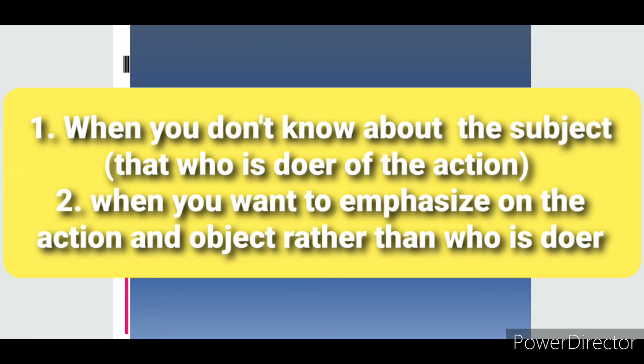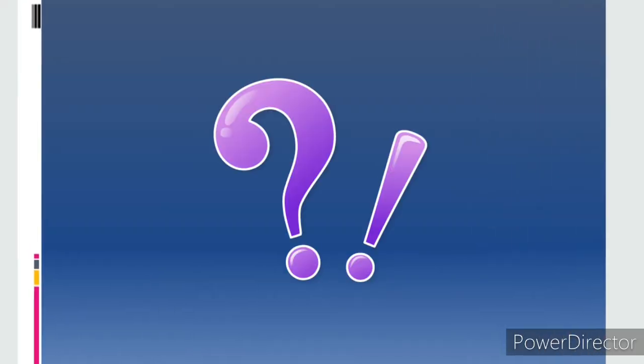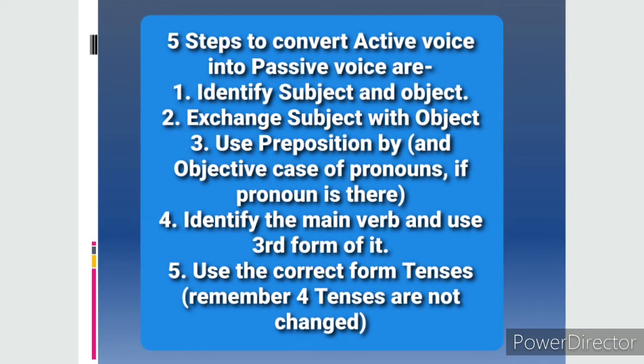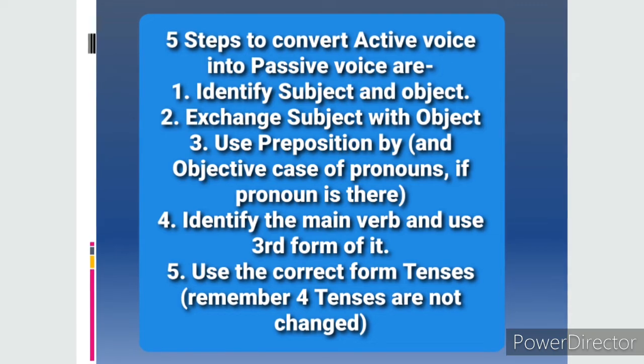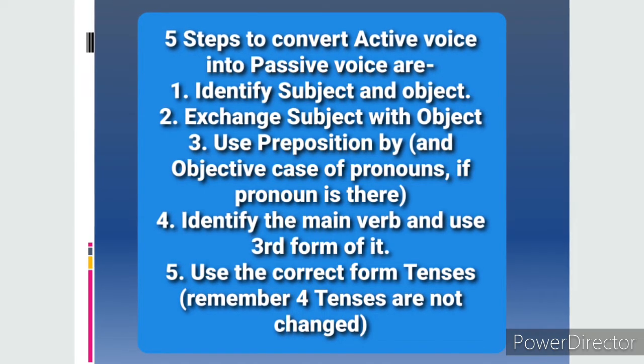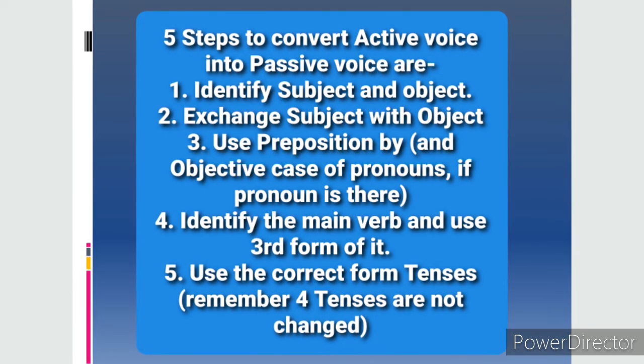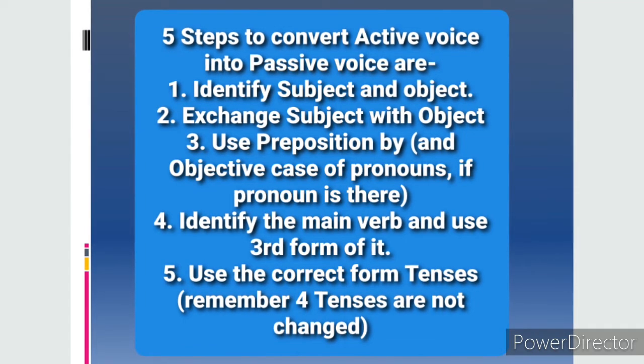Now let us understand how to convert active voice into passive voice. Here are 5 main steps. First, identify the subject and object in the sentence. Second, exchange the subject with the object.